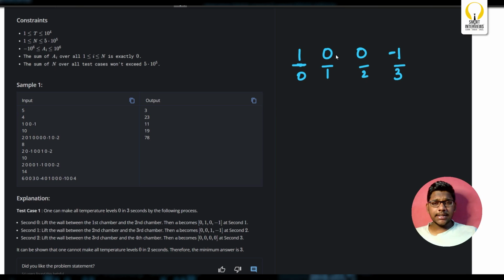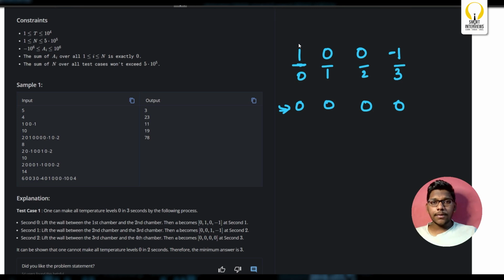In the test case, it is given that the sum of the array will definitely be equal to 0, which is a valid test case as per the question. It will always be 0. Now all you have to do is somehow make all the array elements zeros. To do this, you're allowed to perform a few operations.